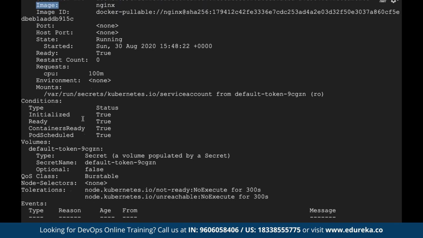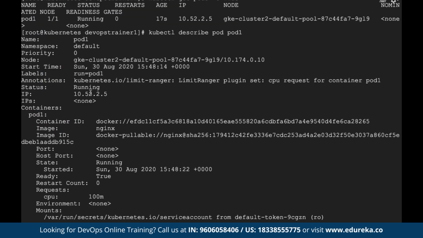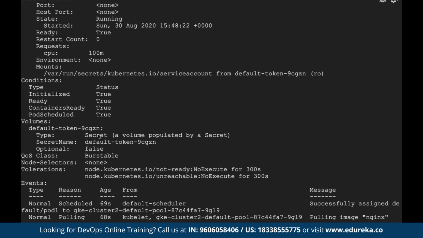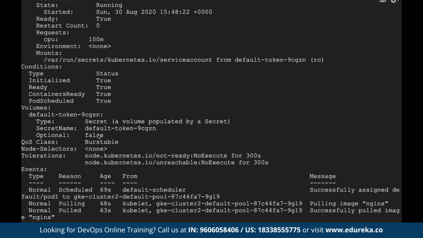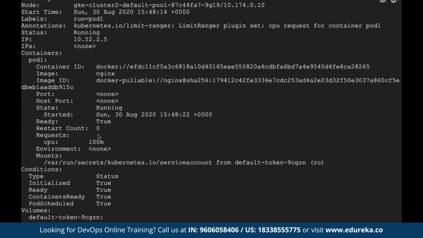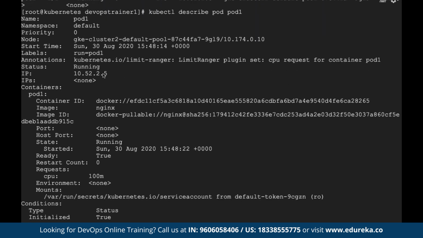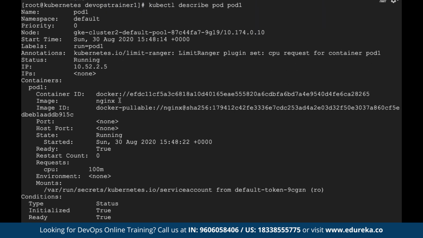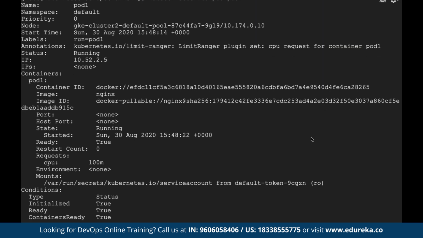Same way, you can see all the details like the IP address. Here I told you the IP address of the pod. You don't see the IP address of the container because containers don't have their own IP address. Containers share the IP address of the pod inside which they are present. Do you see anywhere in this entire detail a container IP address? If I compare to the Docker or Docker Swarm world, whenever I ran docker inspect or docker network something, I used to see container IPs and container networking. Here in Kubernetes, you will see pod IPs and pod networking. You will never see the details of container IPs or container networking because containers don't have their own IP address. Containers share the IP address of the pod inside which they are present.